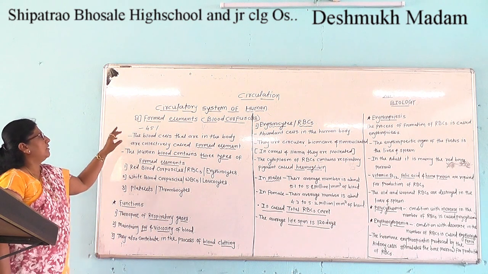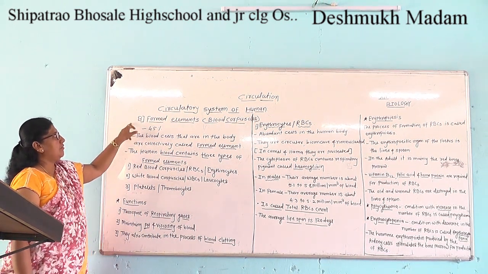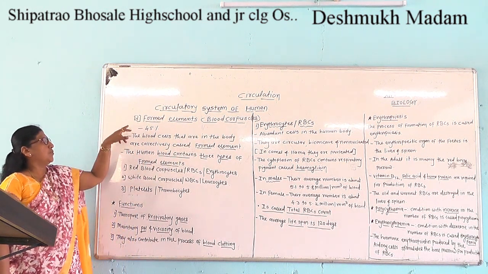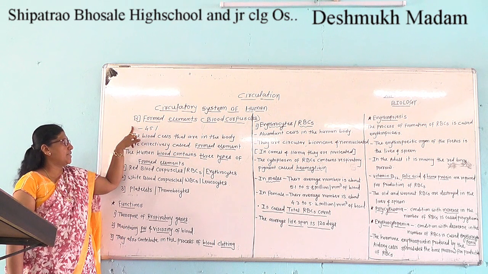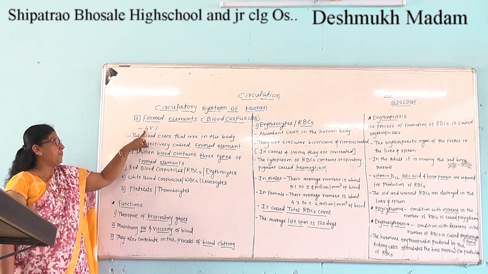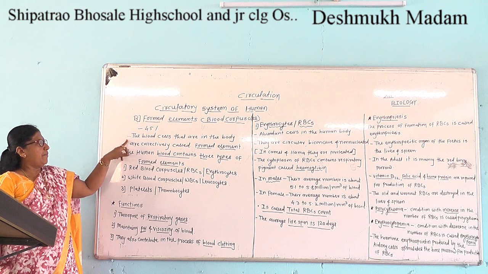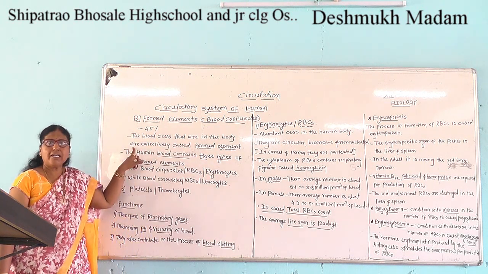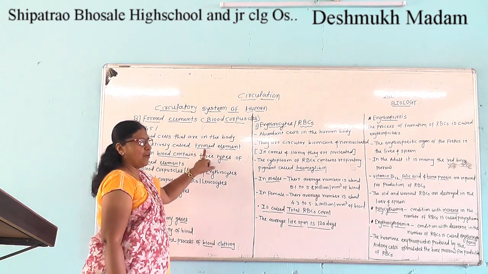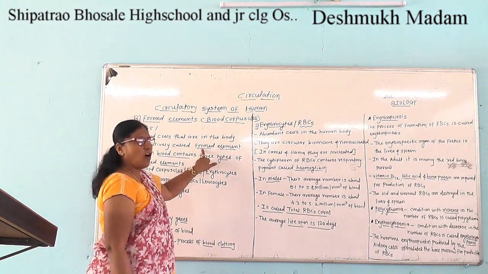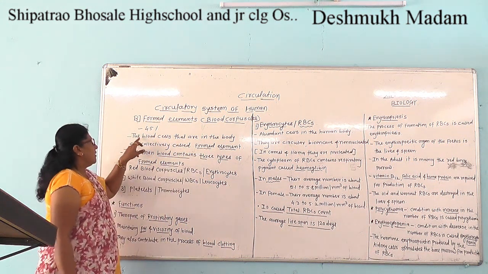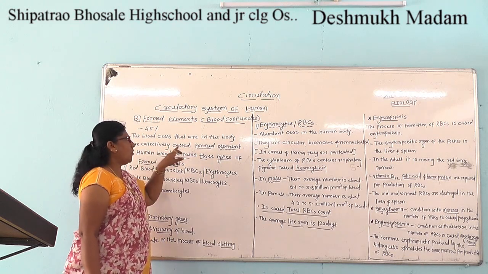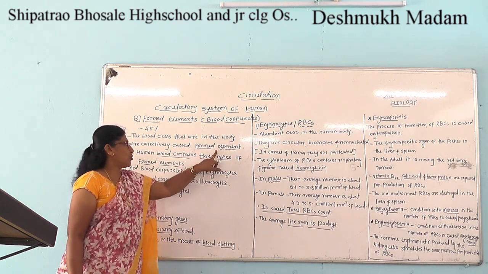The next component of blood is the formed elements, that is the blood corpuscles, which constitute about 45% of the blood. What is formed elements? The blood cells that are in the body are collectively called formed elements.